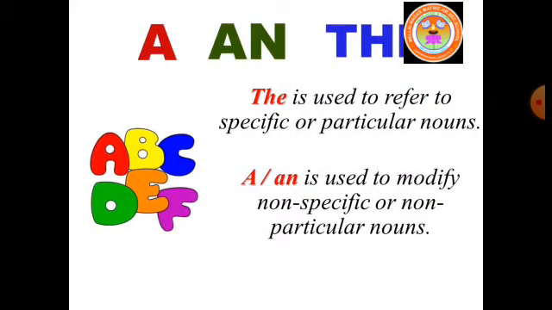A and the are called articles. The is used to refer to specific or particular nouns. A or an is used to modify non-specific or non-particular nouns.